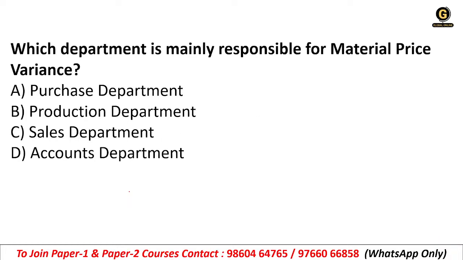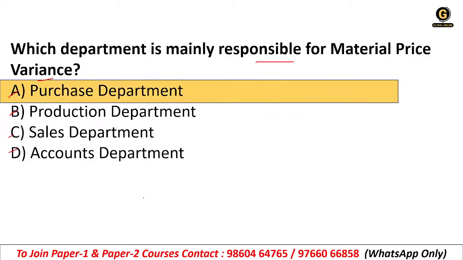Getting it? Next, which department is mainly responsible for material price variance? Purchase department, production, sales, or accounts? What is it? So the right answer is purchase department.